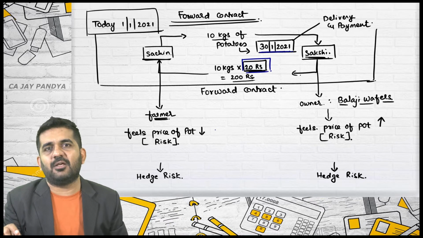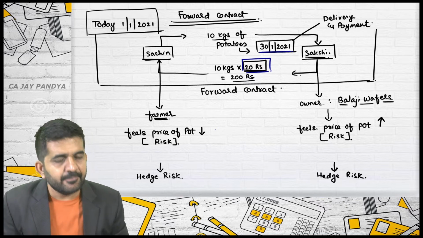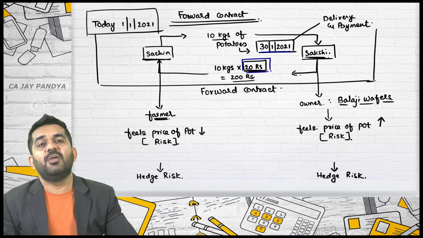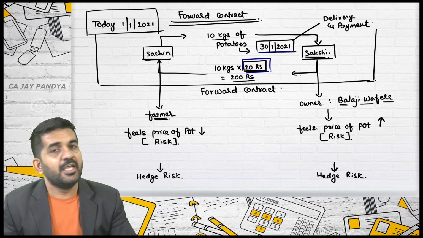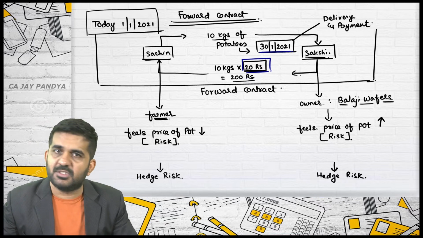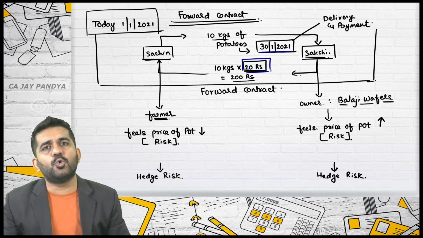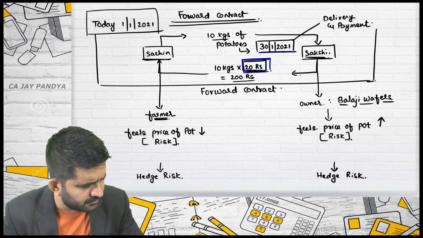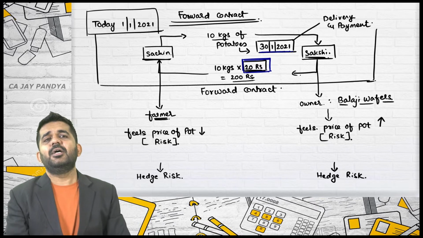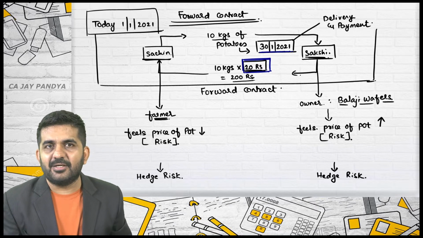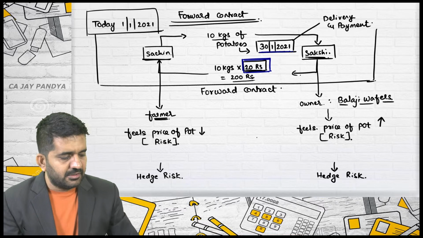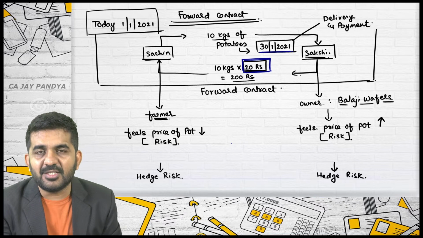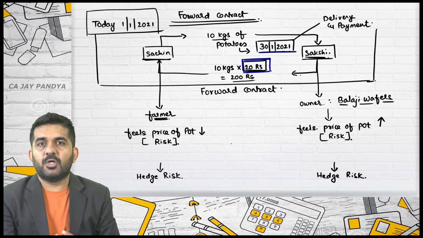Is it right? See, whatever is the market price of the potatoes on 30th January, both of them should not worry. Is it alright? If the price is 30, Sakshi will be getting it at rupees 20. Sachin will have to sell compulsorily at rupees 20. If the price of potato is 5 rupees, then also Sakshi will have to pay 20 rupees to Sachin, and Sachin will be getting 20 rupees. So whether the market price is 2 rupees or 100 rupees, the contract will be settled at 20 rupees. This type of contract is known as forward contract.